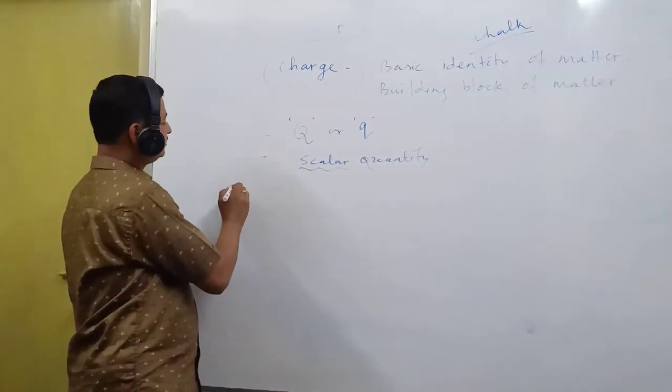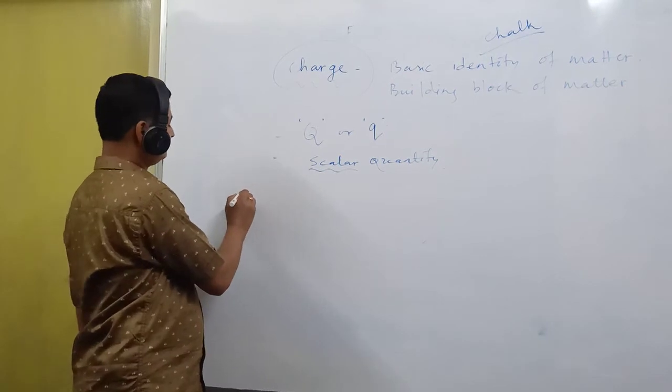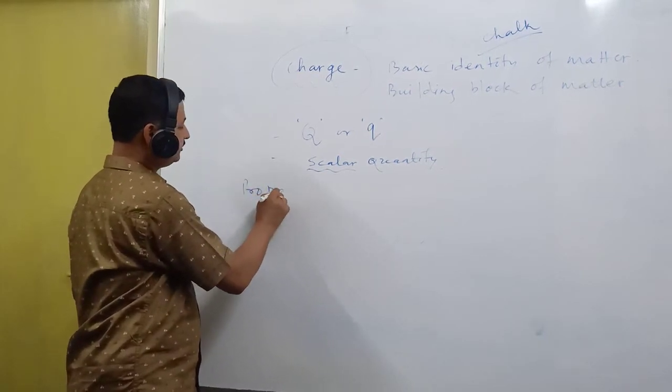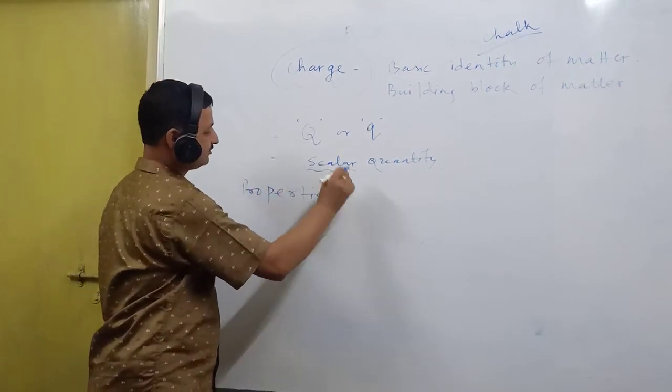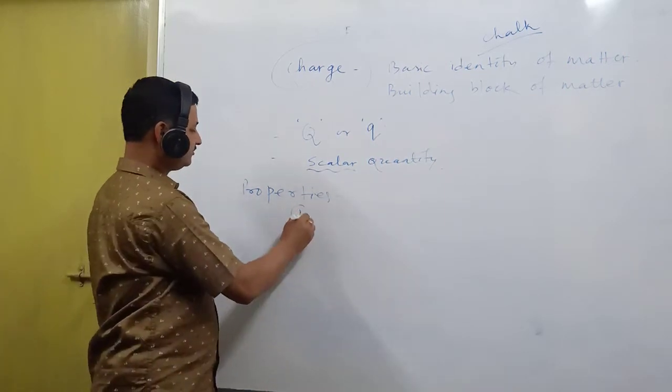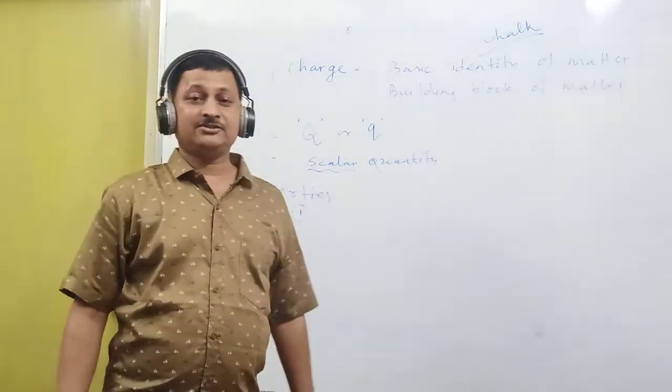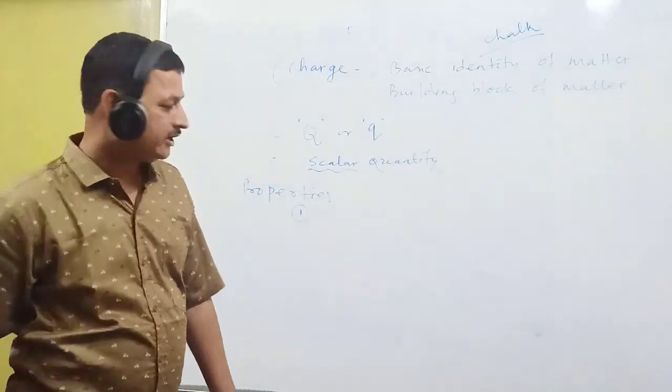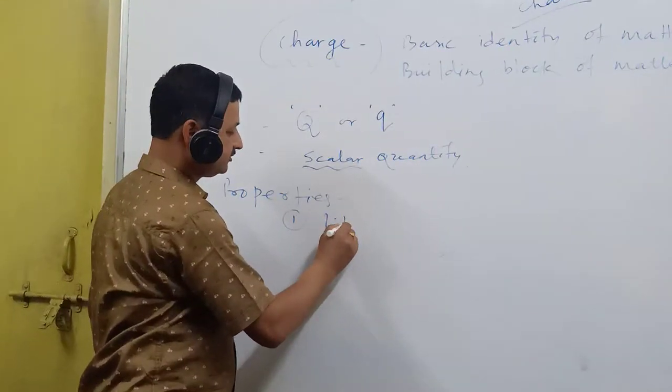Now let us read the properties of charges. Number 1, like charges repel each other and unlike charges attract each other.